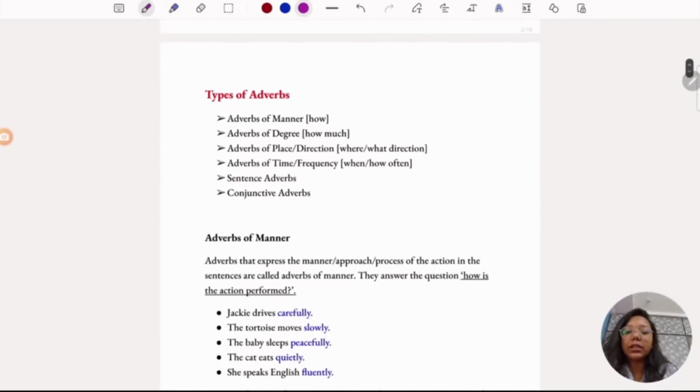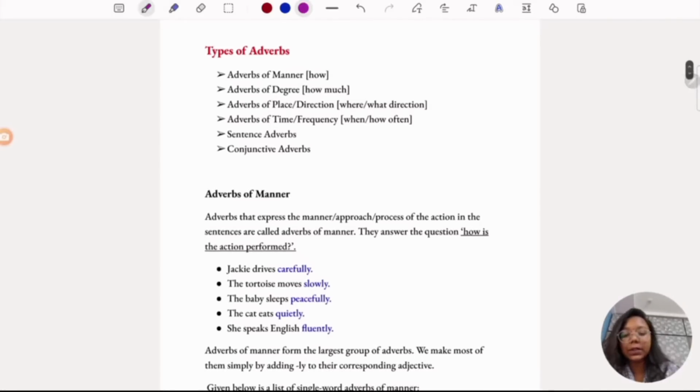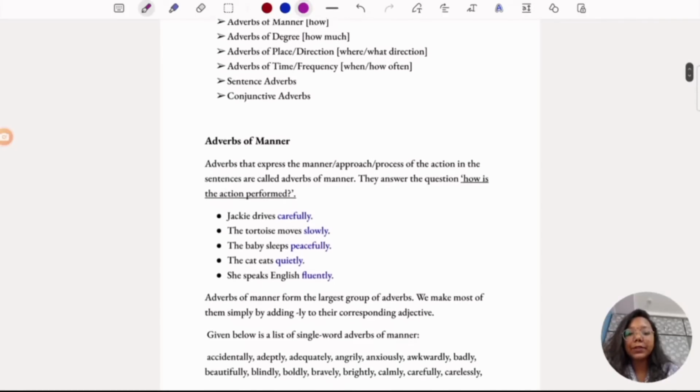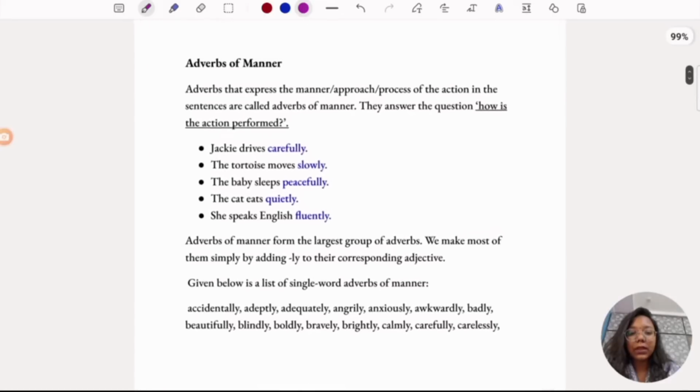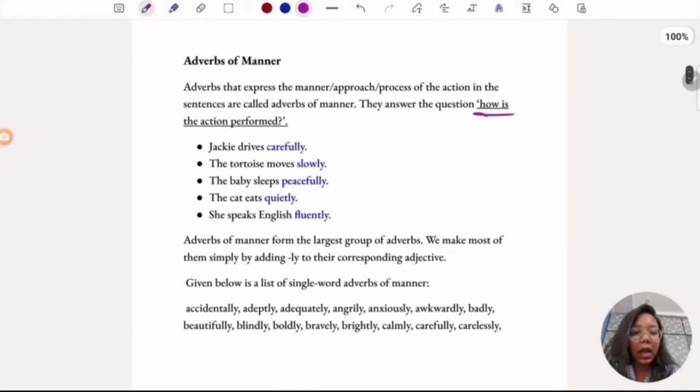So now let's see the types of adverbs. Adverbs of manner, degree, place, time, sentence adverbs, and conjunctive adverbs are a few of the types of adverbs. And adverbs of manner, it is all about how the action is performed. It expresses the approach or process of the action in the sentences.